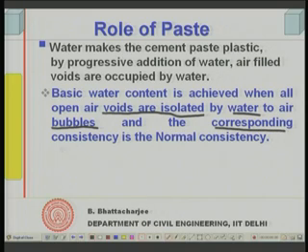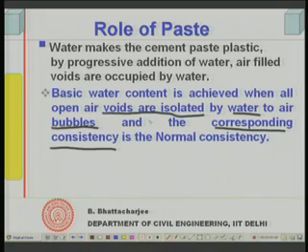The water corresponding to this, and the corresponding consistency, is something close to normal consistency. So, normal consistency we have defined in case of cements, and this corresponds to the state where water is just sufficient to isolate the air bubbles. In fact, it is not totally air free. The voids will still contain air bubbles and they will be isolated.